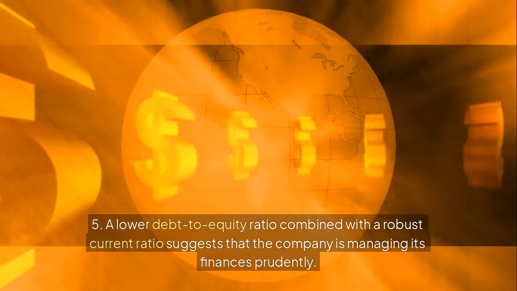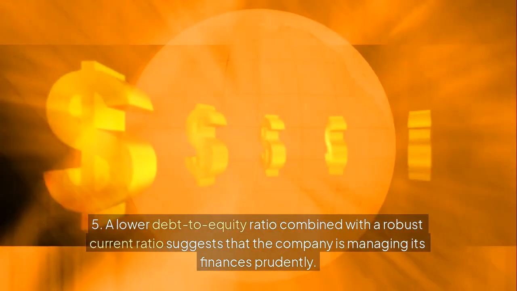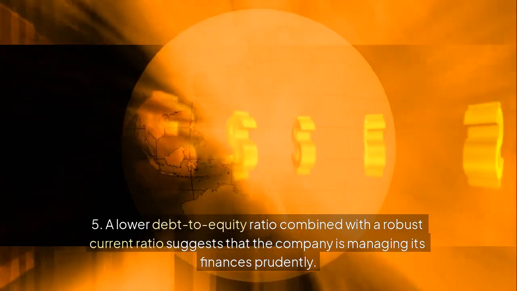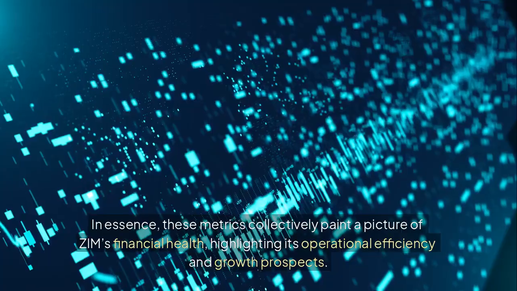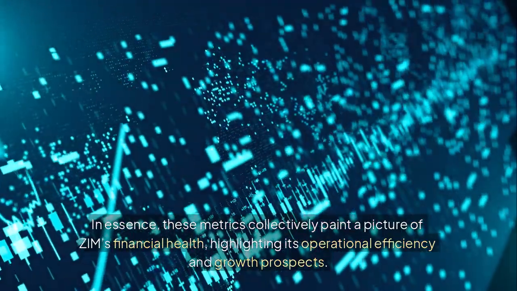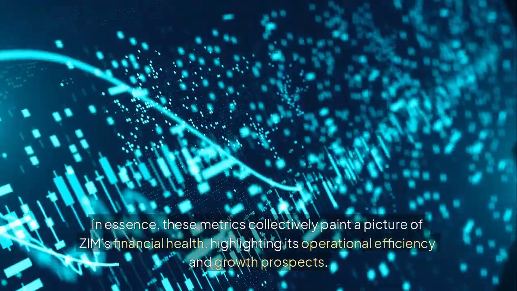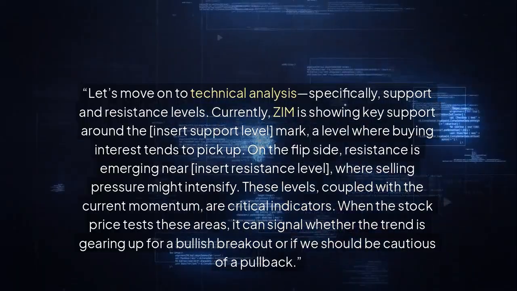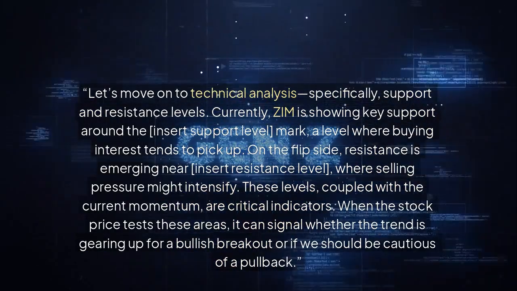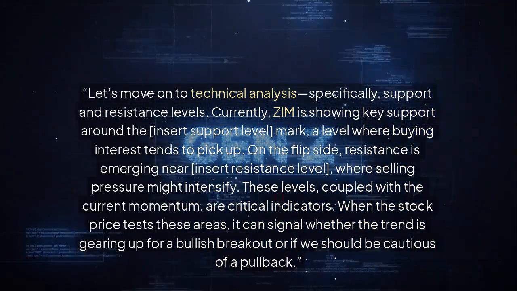A lower debt to equity ratio combined with a robust current ratio suggests that the company is managing its finances prudently. In essence, these metrics collectively paint a picture of ZIM's financial health, highlighting its operational efficiency and growth prospects.